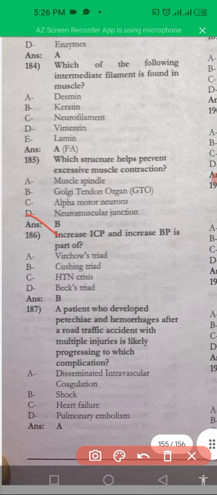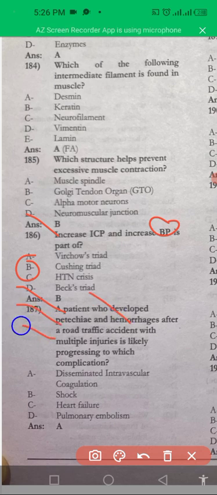Next one is: increased intracranial pressure and increase in blood pressure is part of which triad? It is the Cushing triad, in which intracranial pressure and blood pressure are increased. Next is a patient who develops petechial hemorrhage after a road traffic accident with multiple injuries. What will be the cause? The cause is disseminated intravascular coagulation.